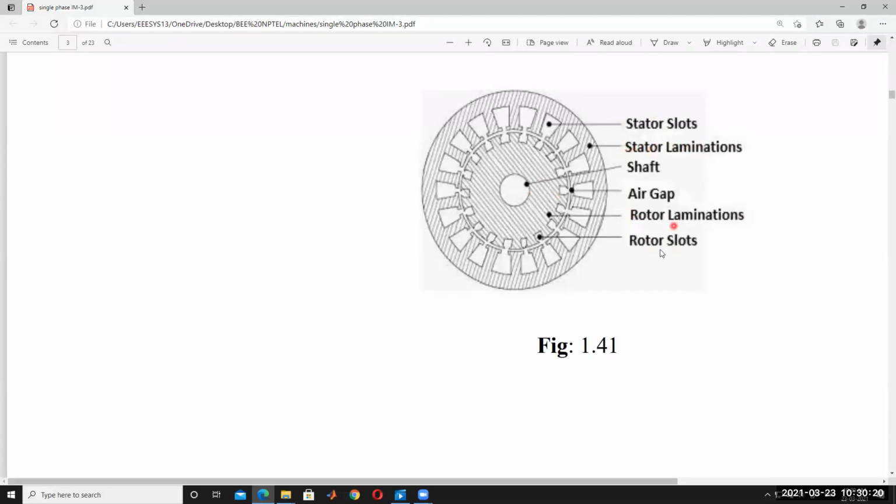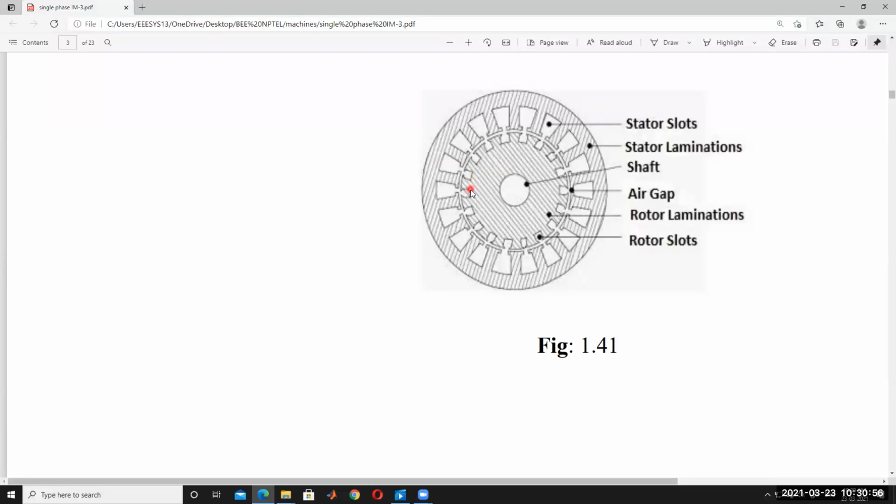Okay, the rotor also has slots. The rotor slots are not equal to the stator slots. If the number of rotor slots is equal to the stator slots, there may be a possibility of magnetic locking between stator and rotor. So it may cause the induction motor to refuse to start. It is very difficult to start the induction motor if the stator slots equal the rotor slots. That's why stator slots and rotor slots are different.